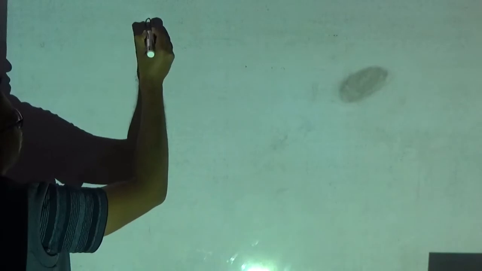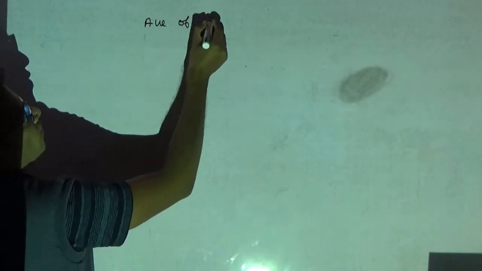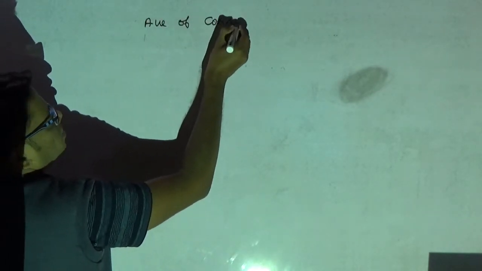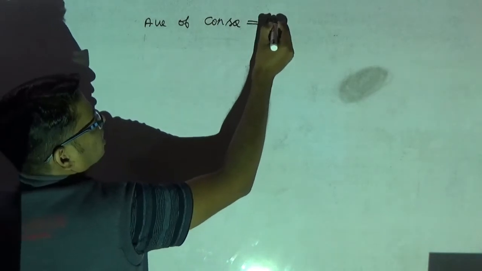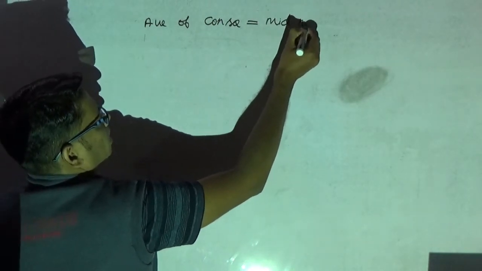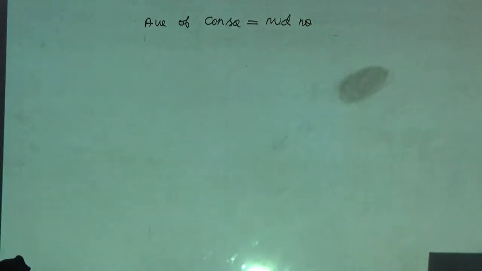So you can write down this formula: the average of consecutive numbers is nothing but the middle number. The average of consecutive numbers is nothing but your middle number.